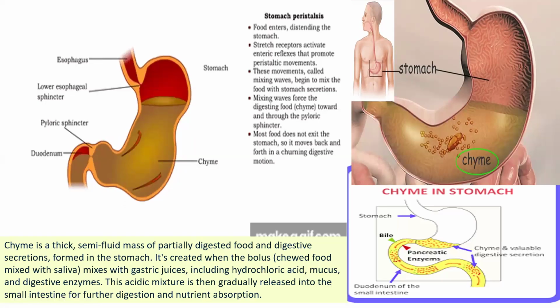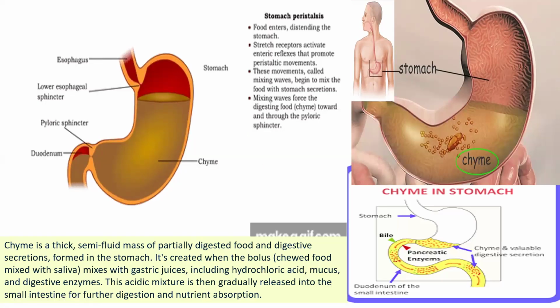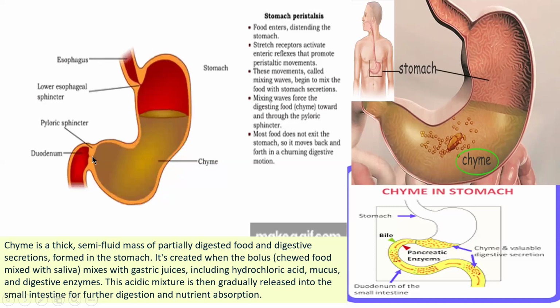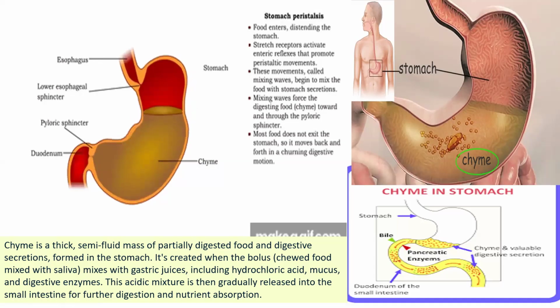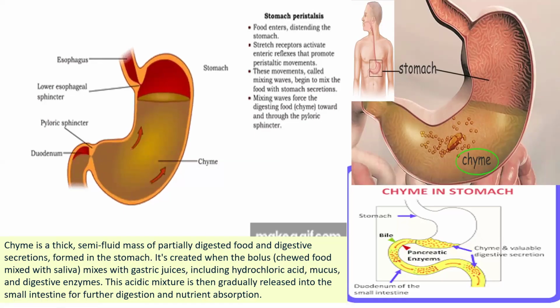This acidic mixture is then gradually released into the small intestine, the duodenum, through the pyloric sphincter for further digestion. Digestion will be completed in the small intestine, and from there nutrient absorption takes place through blood vessels and lymph.